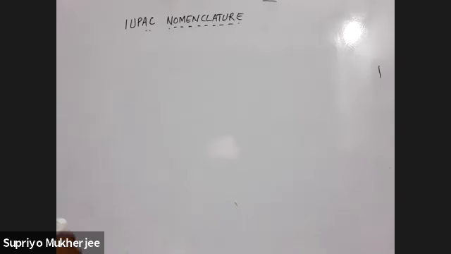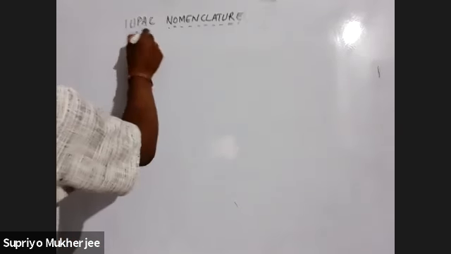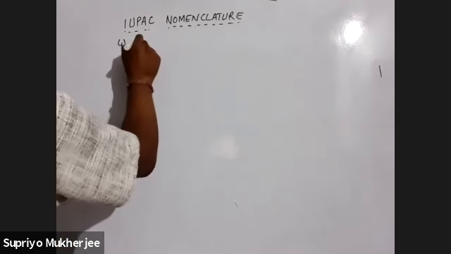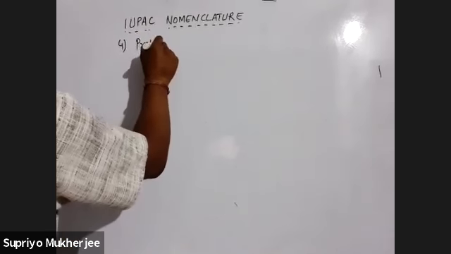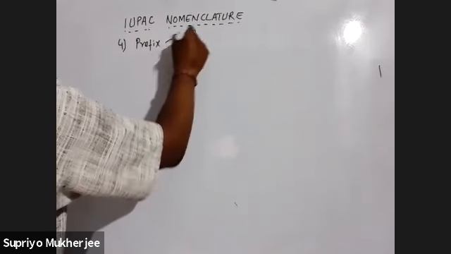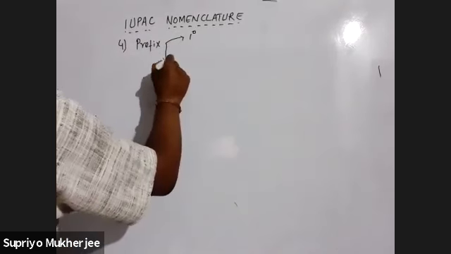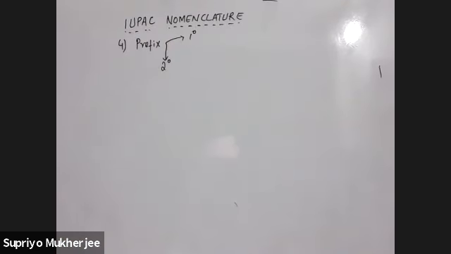Now number 3 is suffix, so number 4 is prefix. So prefixes are also of 2 types: one is 1 degree, another is 2 degree. Okay, so first of all we will do the 1 degree. The 1 degree part basically composes of the cyclo or non-cyclo, that's it.